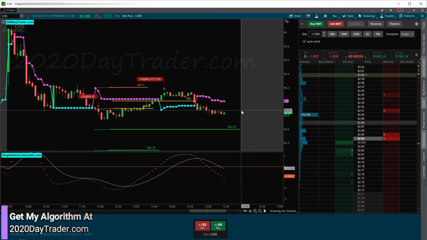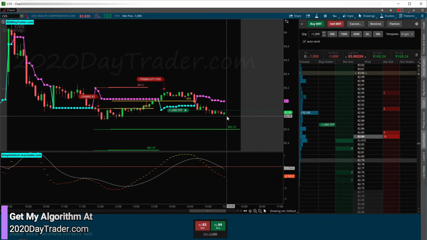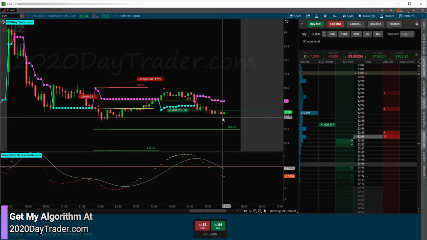I'm going to start trailing just above here, 82.87. So when I'm going up and down the ladder, you can see my line moving on the chart. I'm going to go just above that candle and put that stop in right there. All right. So there we go. So we're going to start trailing this tight stop. But like I said, we only got like 4 candles left before I really want to be out of this trade. I do not want to get stuck in the last 5-minute candle.